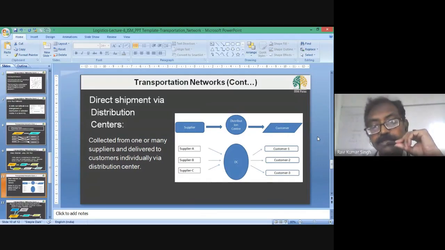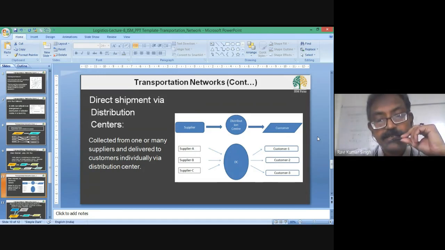This situation happens when customers need a lot of different items, and these different items come from different suppliers or different plants of the same supplier. So the distribution center collects all the consignments from different suppliers or different plants and then sends them to customers.